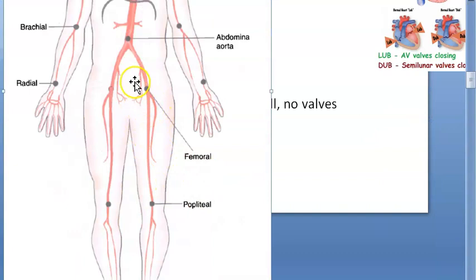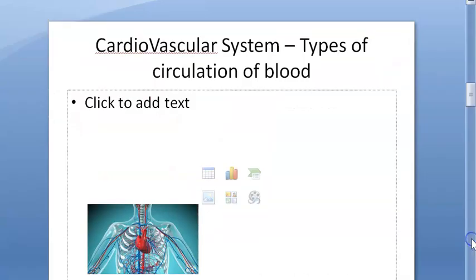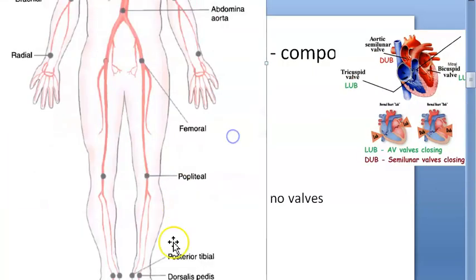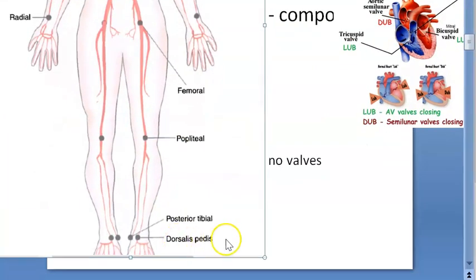Femoral pulse. Yes, they will say no radio-radial delay, right? From radius to radius. No radio-radial delay. No radio-femoral delay. Popliteal pulse, usually we don't feel all this, but dorsalis pedis we try to feel. Look at this, dorsalis pedis artery. We try to feel the pulse.